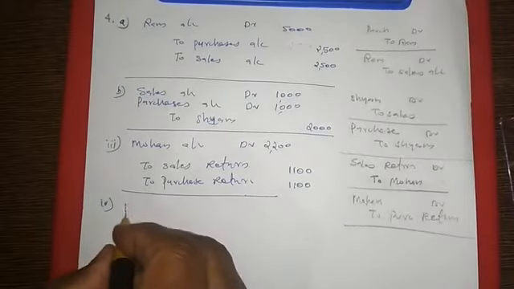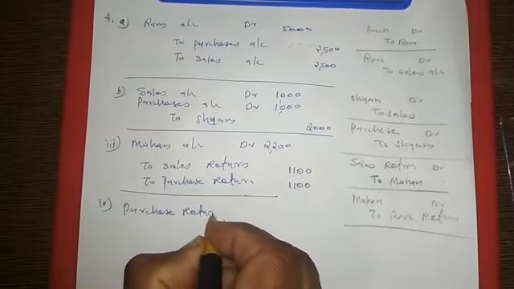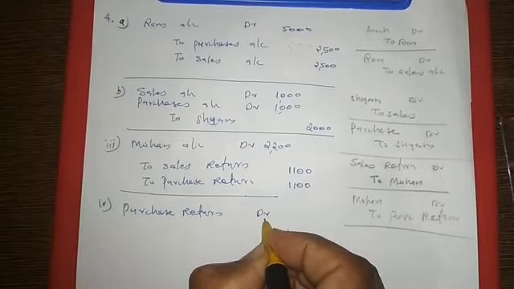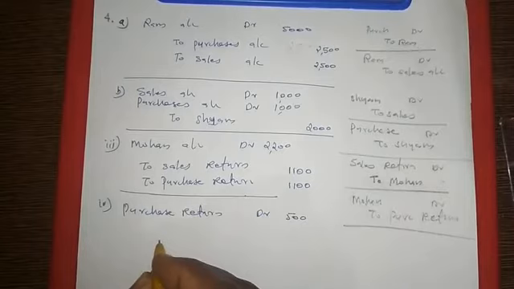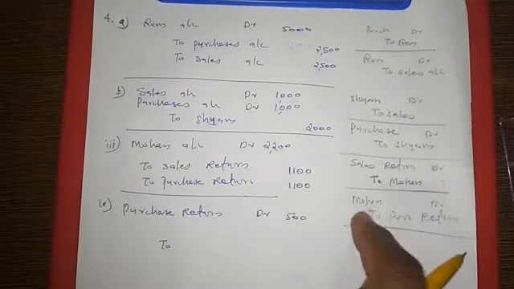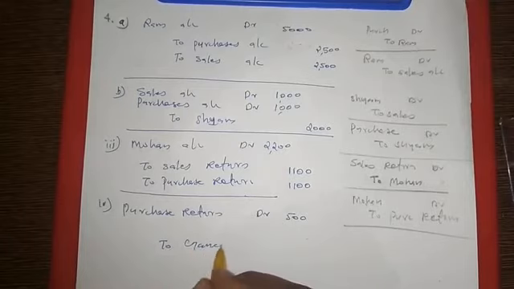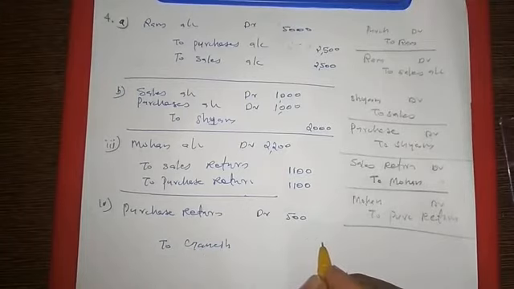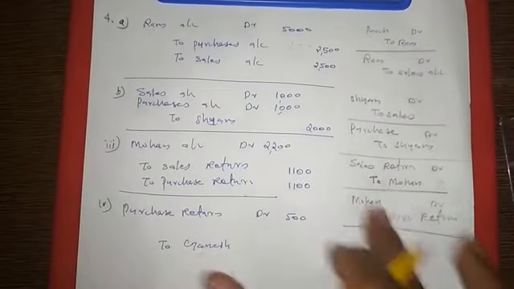So I am debiting purchase return for cancelling. The amount is 500, and the name of the person is Ganesh, 500. Now this we cancelled.